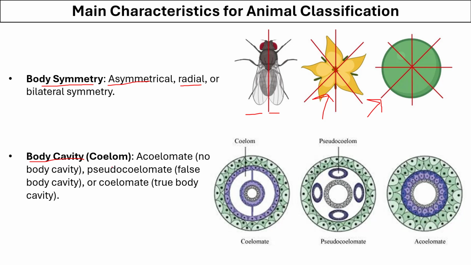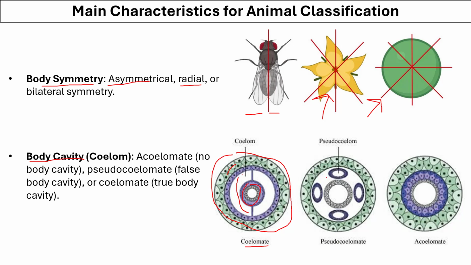They have a body cavity. For example, what you can see here is the body of an organism, and between the inner tissues or inner organs and the outer lining there is a space called coelom. If the coelom is present, they are called coelomates.